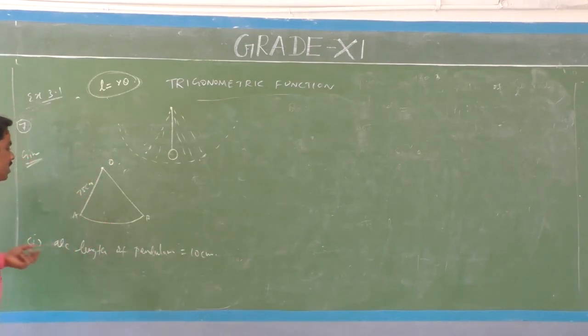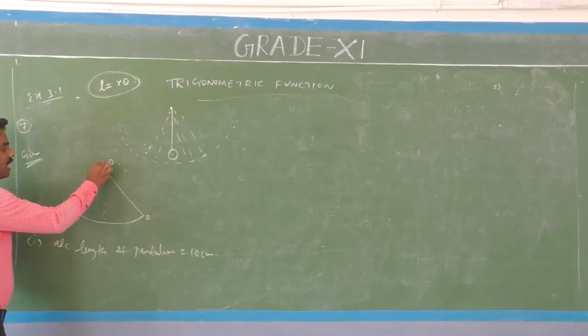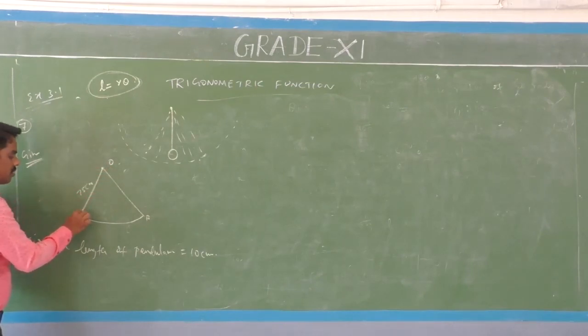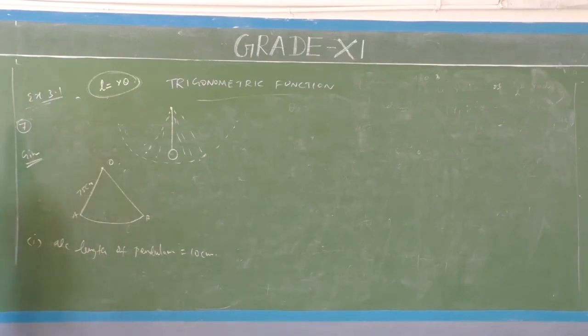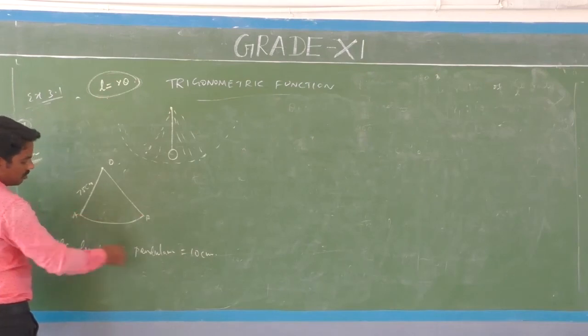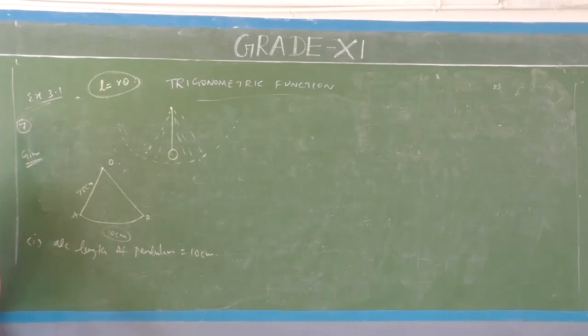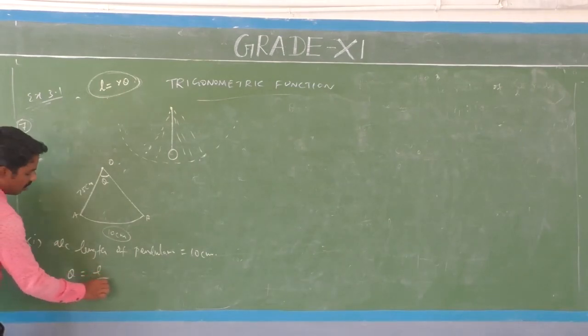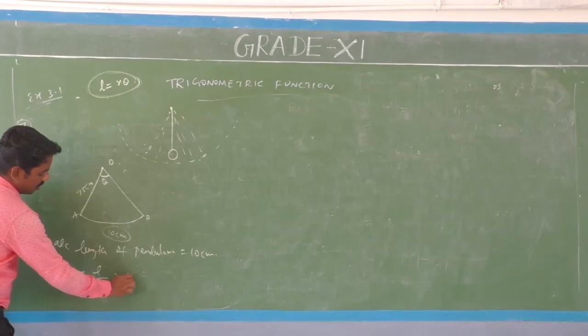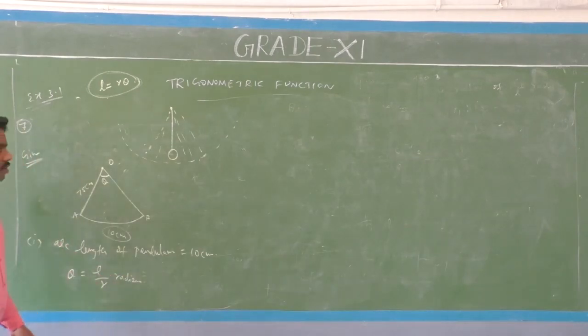Given information: the pendulum length is 75 centimeter and the arc length is 10 centimeter. Theta is the angle subtended at the center. Theta is equal to L by R radian.